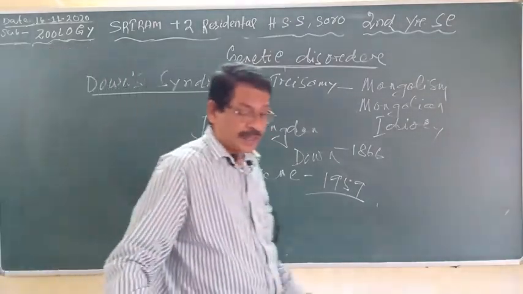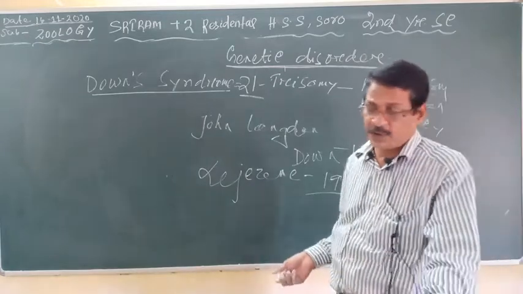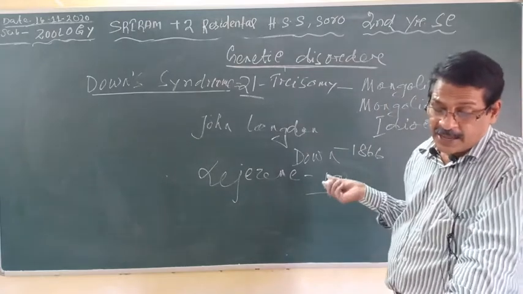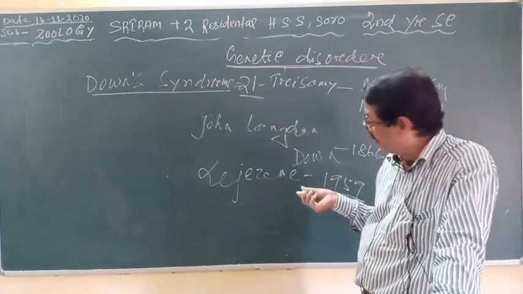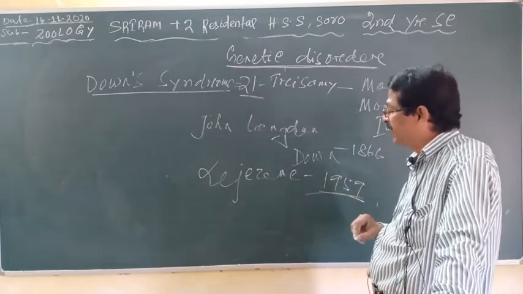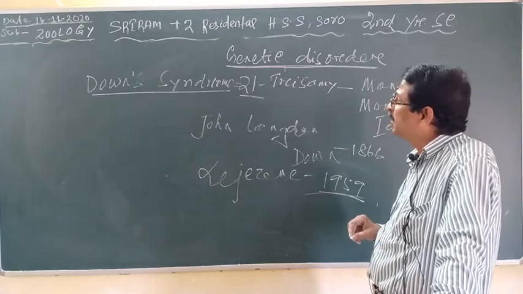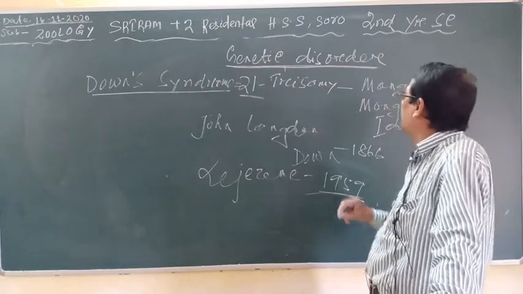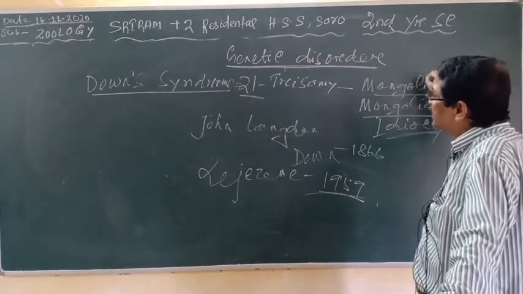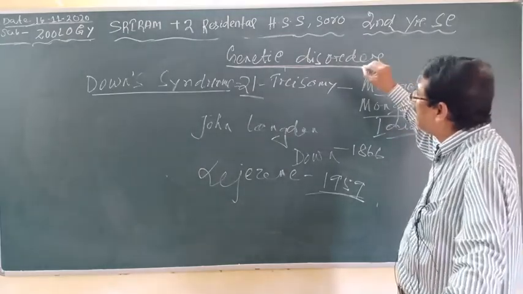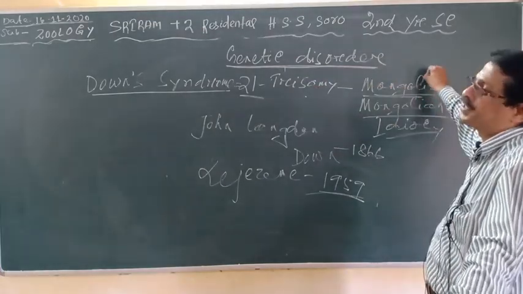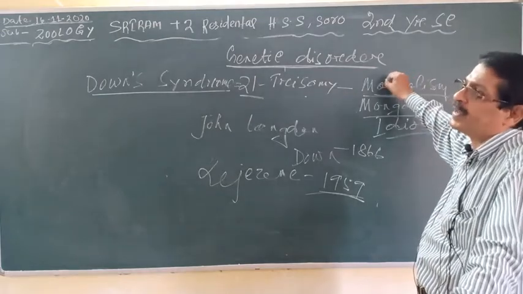Clear? The cause was found by Lejeune and his co-workers in the year 1959. Clear? So Down syndrome is called Mongolism or Mongolian disorder because the external structure of the individual bearing Down syndrome appears like that of the Mongolian race.